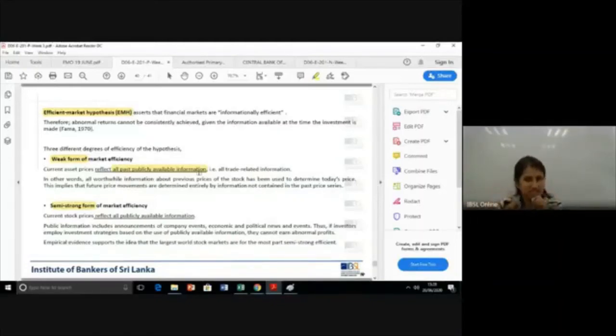Weak form says the current market prices reflect all past publicly available information, that means trade related information. All worthwhile information about previous prices of the stock is already embedded in the price.